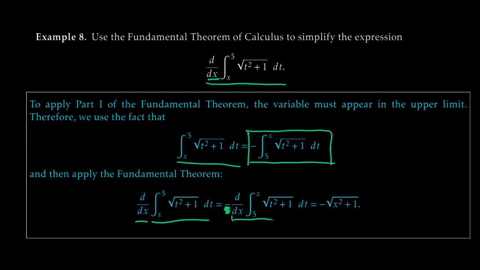So this guy right here, this is a prime candidate to apply the fundamental theorem of calculus, at least part 1. So I'm taking the derivative of an area function. All I do is I take that function inside, the integrand right there, and I rewrite it now with x's instead of the dummy variable. In this case, that's t. But I've got a minus sign out front here, so I pick up that minus sign, and my final answer is minus square root of x squared plus 1. Pretty cool. All right, let's do another one.